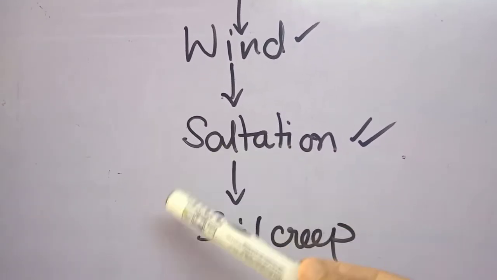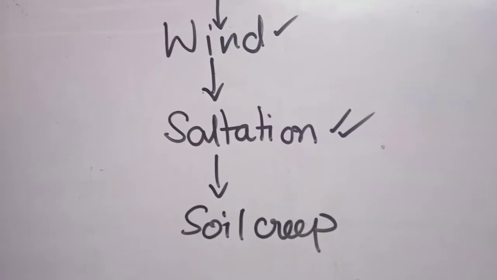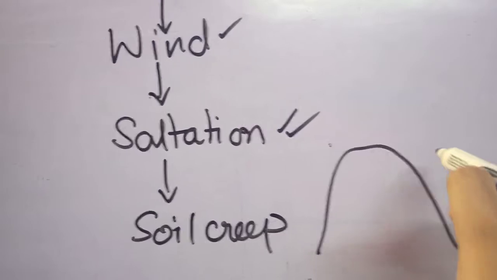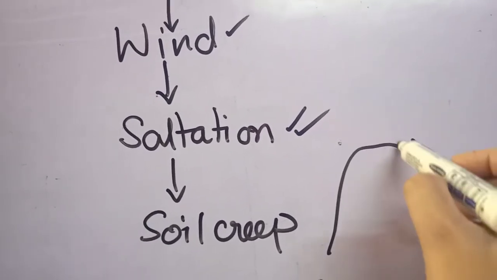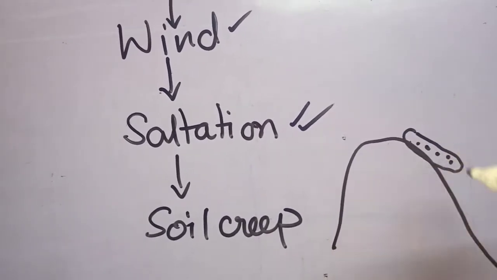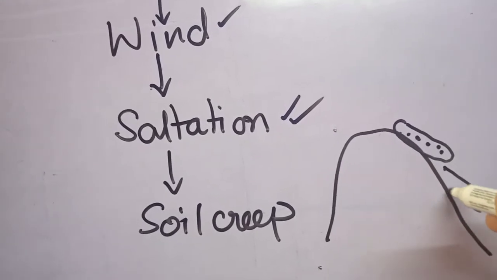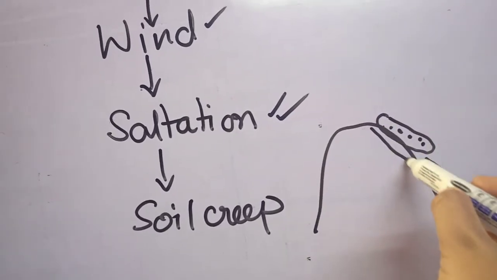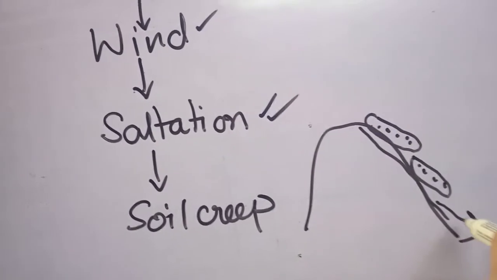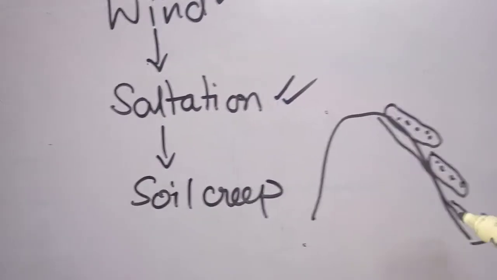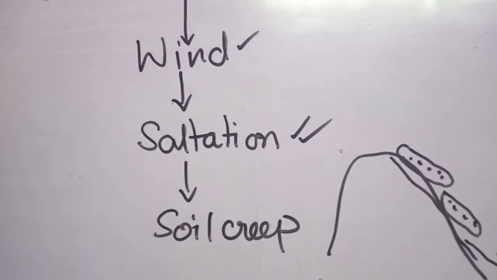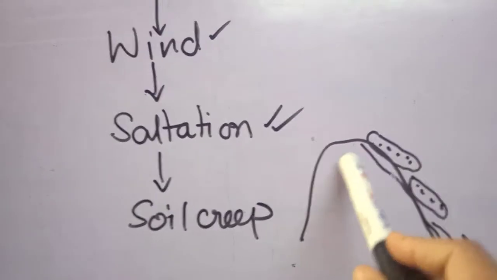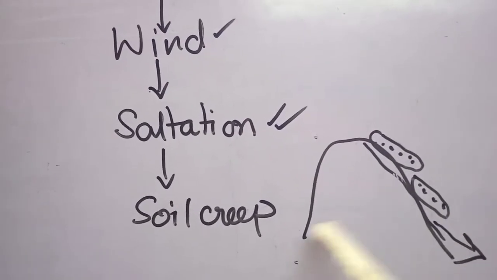In a broader sense, when over hilly or highland areas a large mass of soil slowly moves downward, we can see soil erosion happening over the whole area. That is called soil creep. So if the exam asks what is soil creep, the answer we will write is: movement of soil along the slope is known as soil creep.